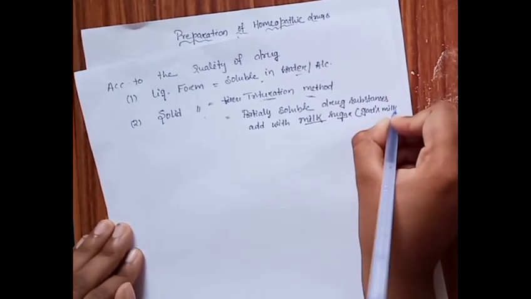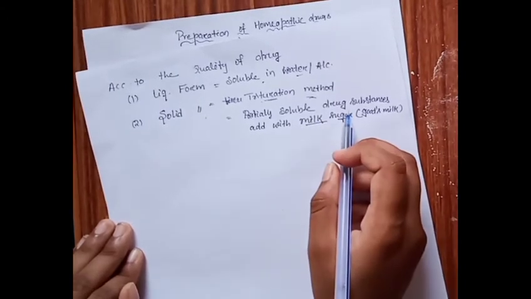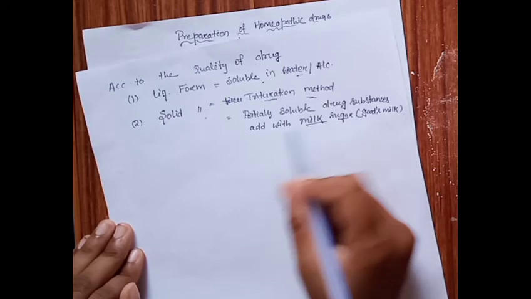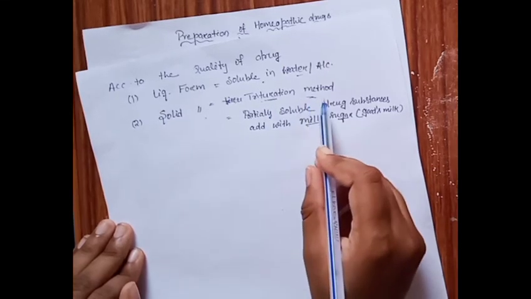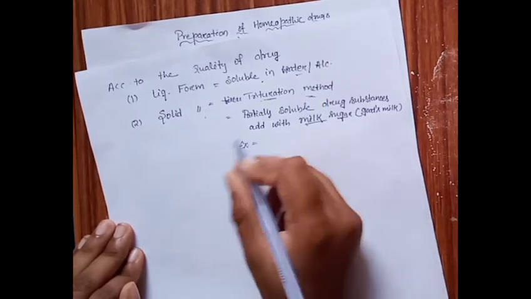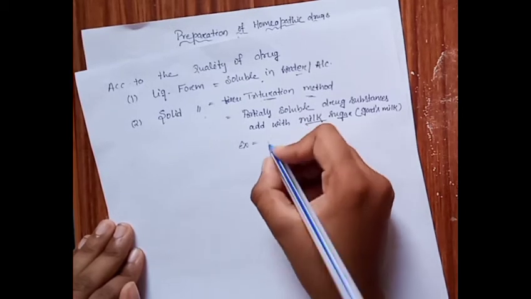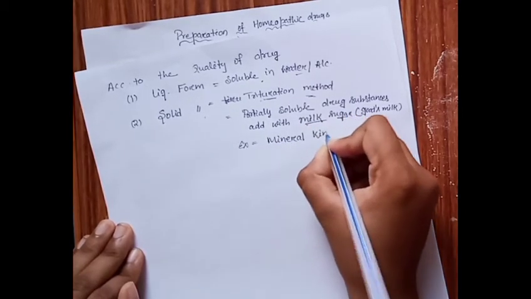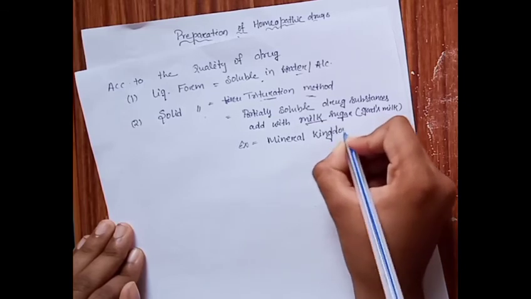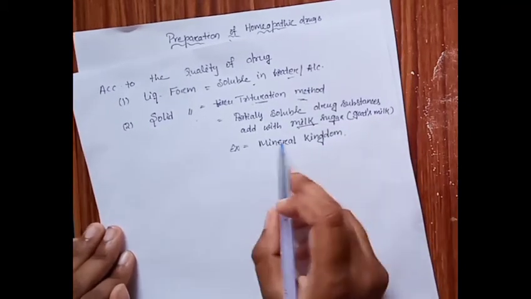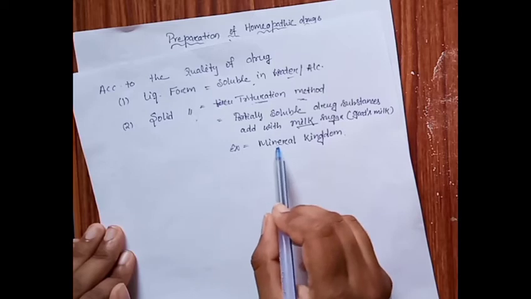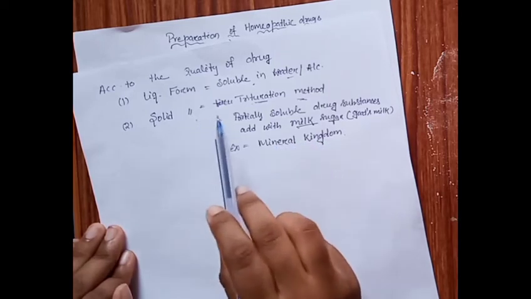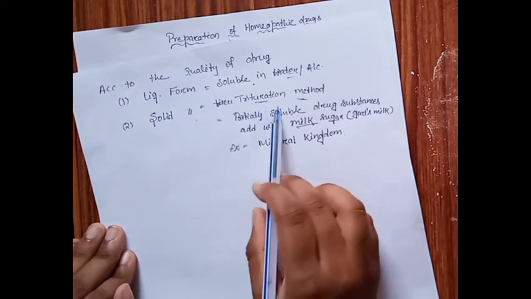So the partially soluble drug substance which are added with this milk sugar, this process is known as trituration. And for this trituration method, the substances going under this form are mainly from the mineral kingdom. The drug substances under the mineral kingdom class are mainly prepared by the solid form trituration method.